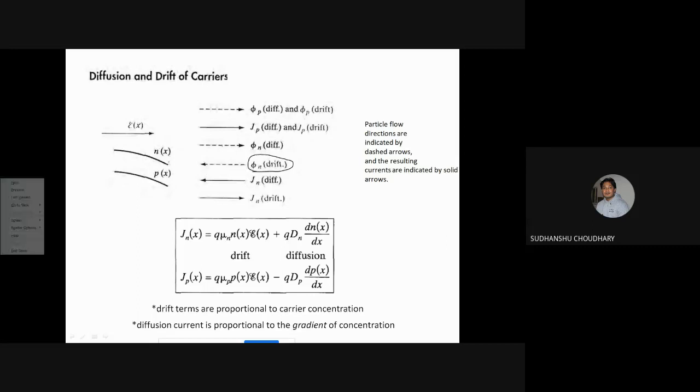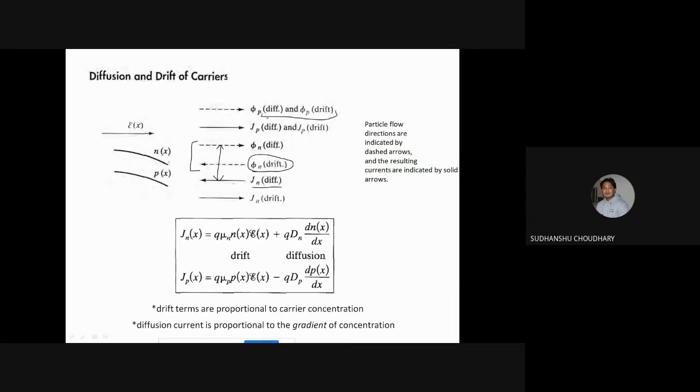So diffusion and drift of electrons are in opposite directions, but diffusion and drift of holes are in the same direction. This is a point to be noted. Diffusion of electrons and drift of electrons are in the opposite direction. Because of this, the diffusion current will be opposite to the diffusion direction of electrons.